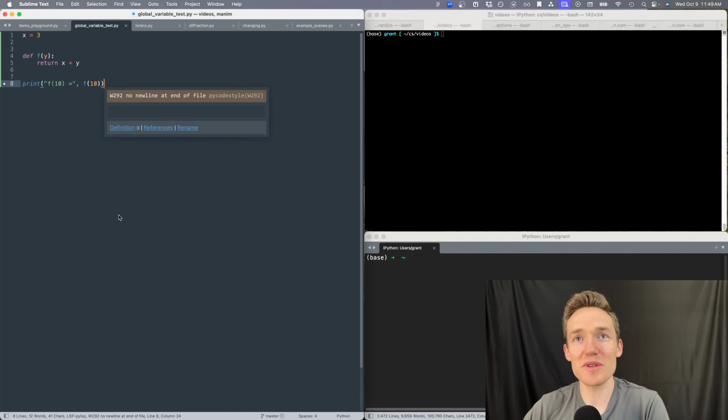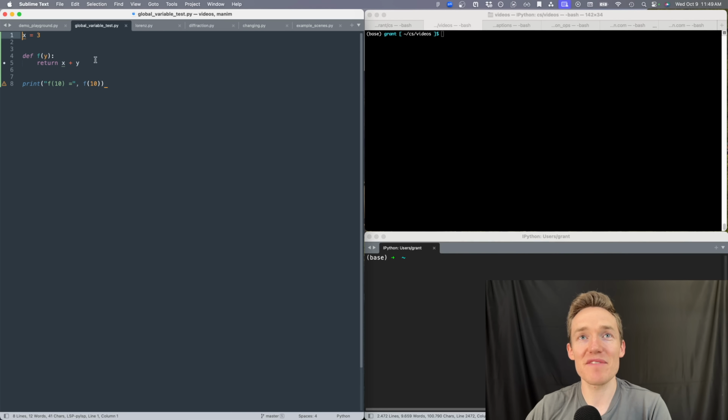I want to jump in here real quick to explain that globals.update locals line, because it is such a ridiculously cursed line of code, but it has to do with a bug in the IPython embed being used. So let me just show you what's going on here. Taking a super simple example, let's say I have this snippet of Python where I define some variable x. Let me make this a bit bigger. And then I define this function of y that's going to use that x. So it's defined outside of the function, but it's making use of that x. And then we're going to test f of 10, so you expect it to return 13.